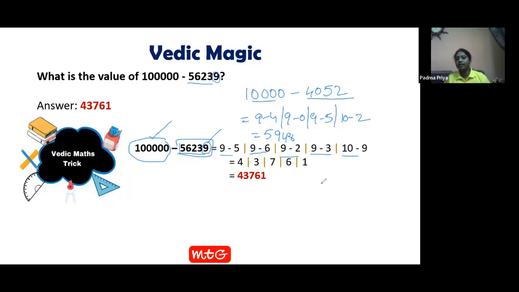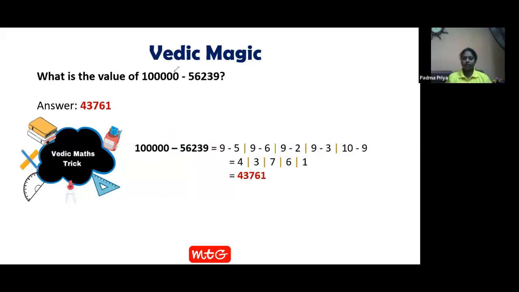Let's see for smaller numbers also. Here also, again, 9 minus 5, 10 minus 7. 9 minus 5 is 4, 10 minus 7 is 3. That's it. You can make a problem however big, any sized problem. This type of trick can be applied for any number of digits. Like I have, see here, 1, 2, 3, 4, 5, 6 zeros I have.